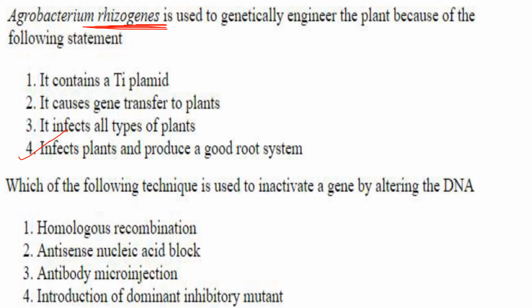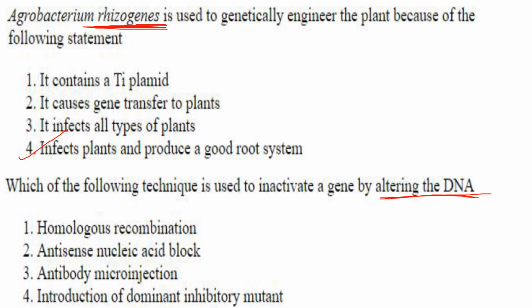Then next one. Which of the following techniques is used to inactivate a gene by altering the DNA? Homologous recombination. Yes, that is used to inactivate genes by altering the DNA sequence. Now how is it done? You have to identify the target gene which has to be inactivated. Then you create a DNA construct with a modified version of the target gene.